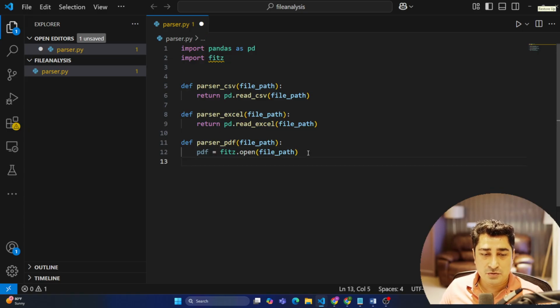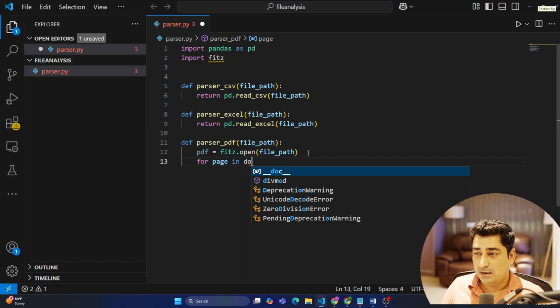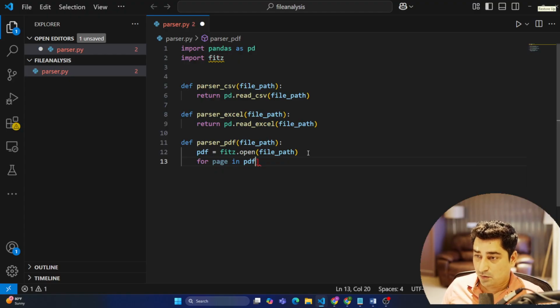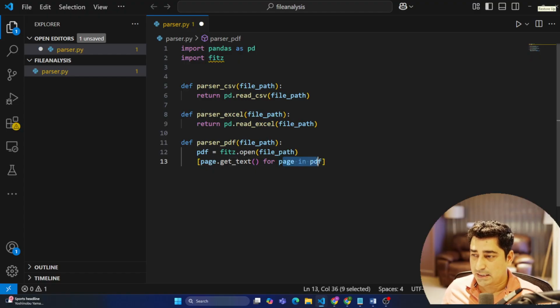And then let's suppose there will be multiple pages inside this one, right? So for page in doc, or page in PDF, I can write, whatever pages are available inside this particular PDF. So do one thing: page inside this as a list comprehension. So page.get_text. This is the function which is already available inside of it. It is going to read the PDF page by page, and from every page it is supposed to get all the text.